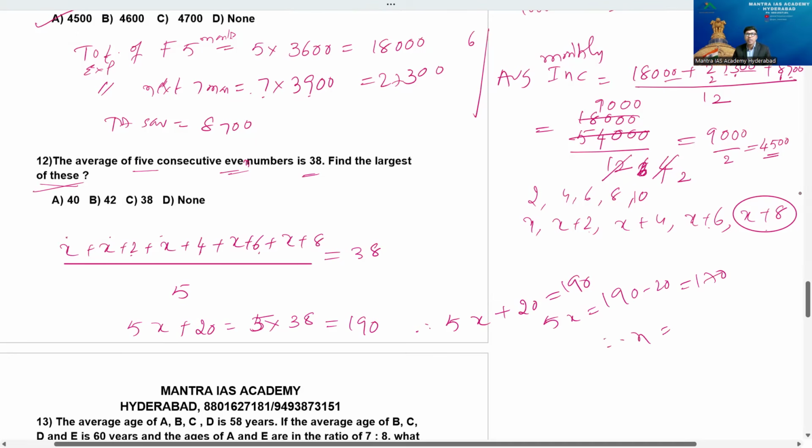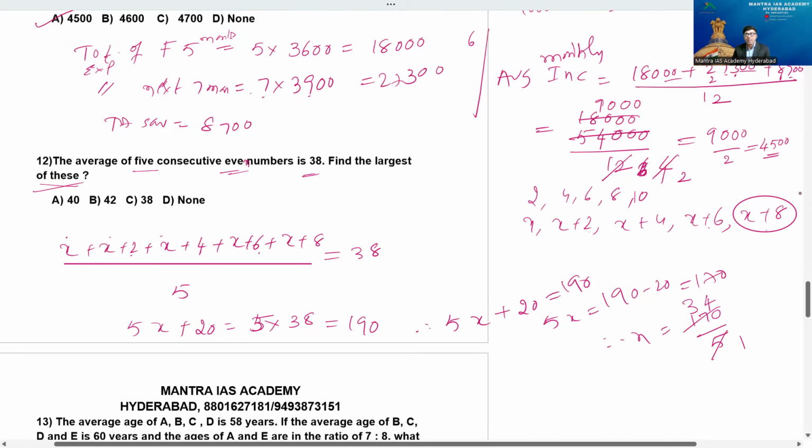Therefore, x is equal to how much? 170 by 5. Now come to the point: 5 3s are 15, and 5 4s are 20. Just observe the logic. I got x is equal to 34, but it's not my answer.